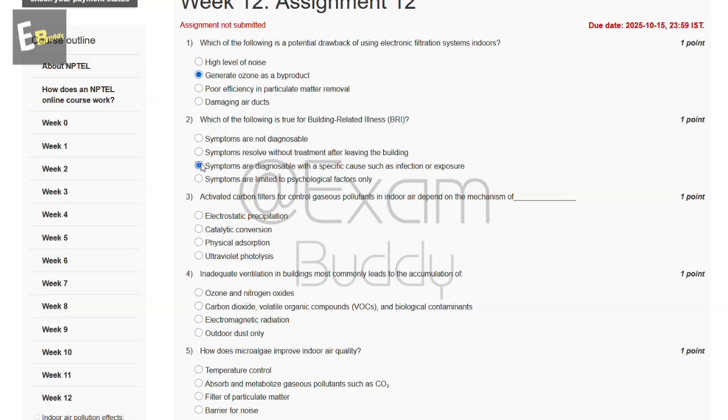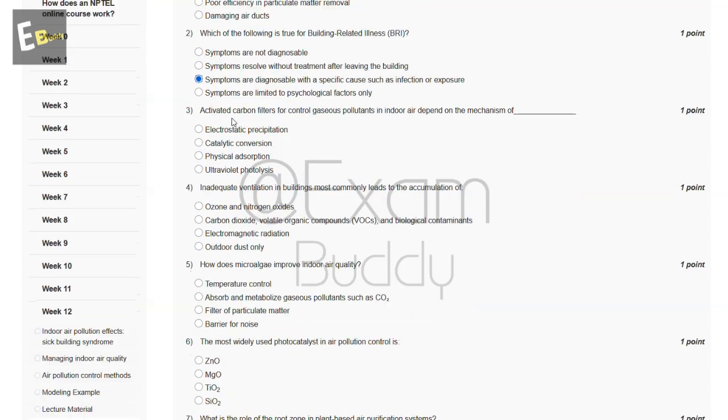Now let's go to our question number 3. Activated carbon filters for control of gaseous pollutants in indoor air depend on the mechanism of dash. These are the options: electrostatic precipitation, catalytic conversion, physical adsorption, ultraviolet photolysis. So let's check the answer of our third question.